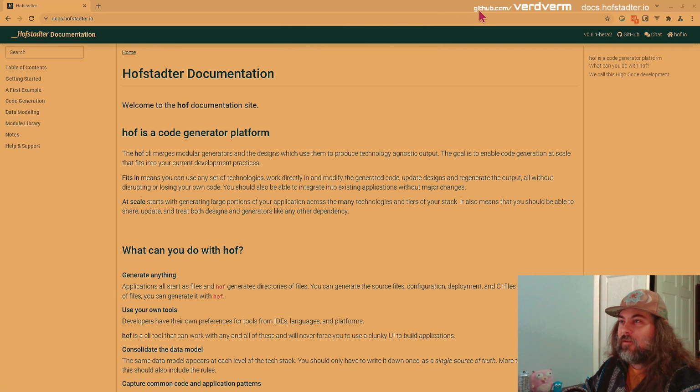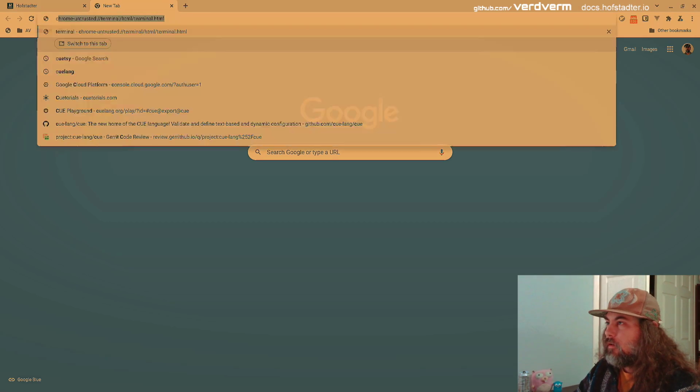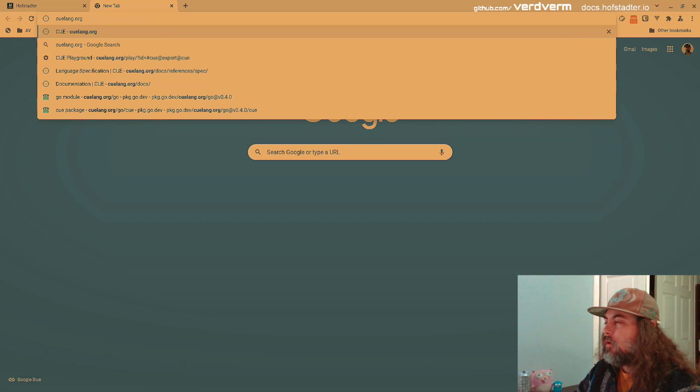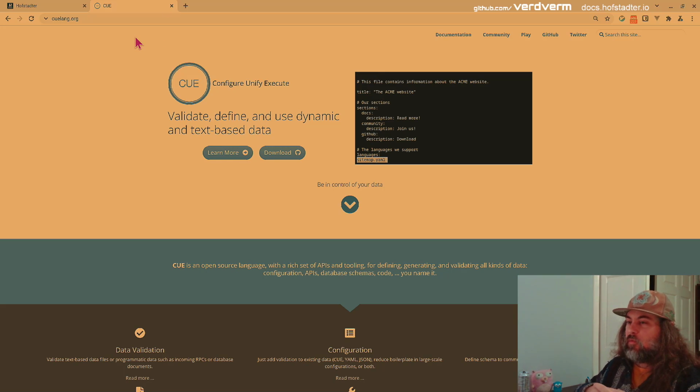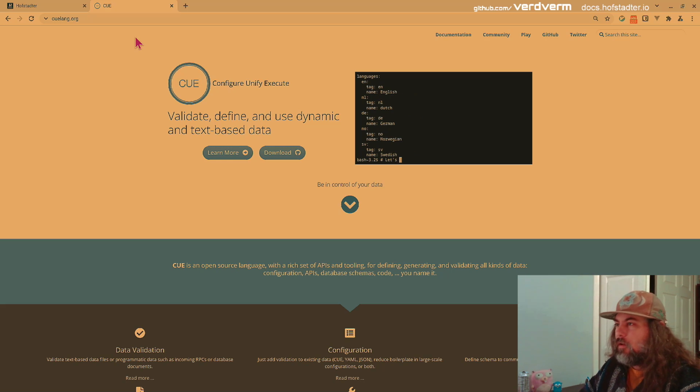As you can see up here, got GitHub Verbworm. This site is docs.hofstadter.io. This is the main thing I work on. It's a code generation platform, low code for developers, or like we like to say, high code. And this is powered by qlang.org. This is the main language that I've been working with for almost 2 years now.